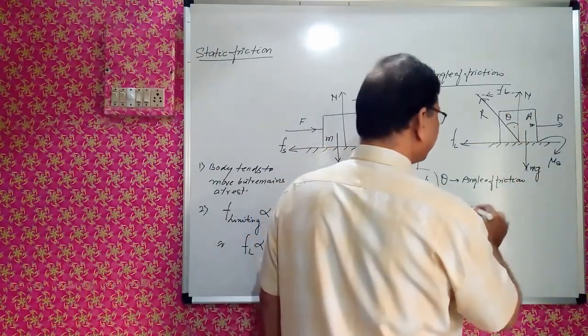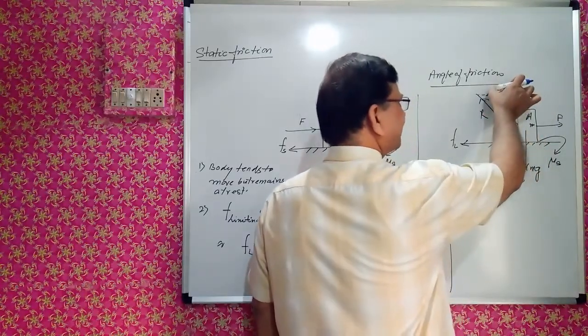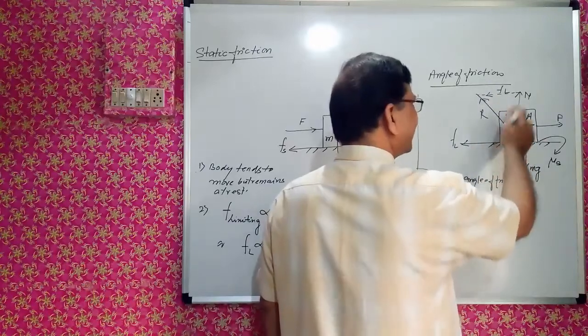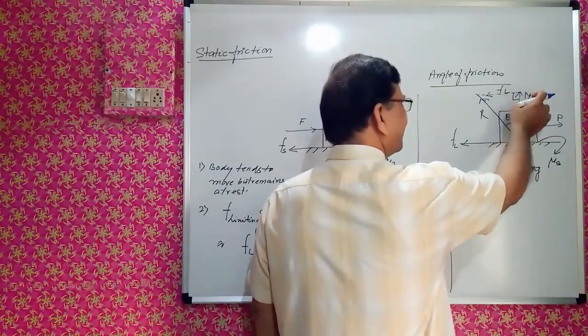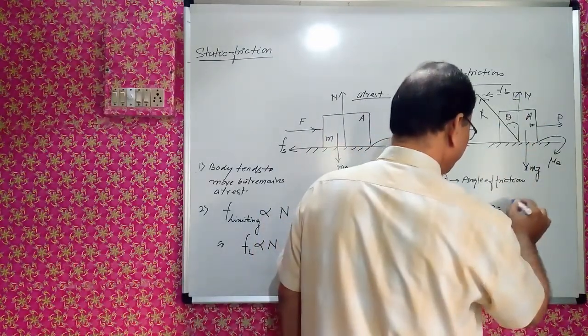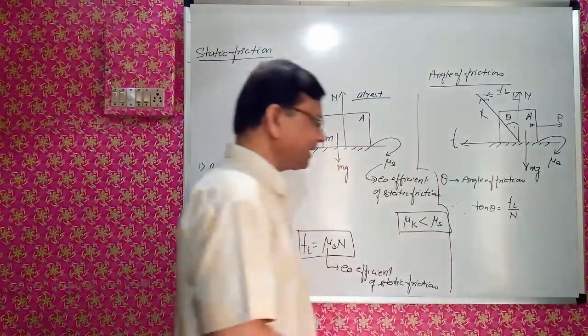So we can see from here, if you are taking the magnitude of normal reaction and the magnitude of limiting friction, in that case, in this triangle, this is 90 degrees. So tan theta is FL upon N. What is FL?